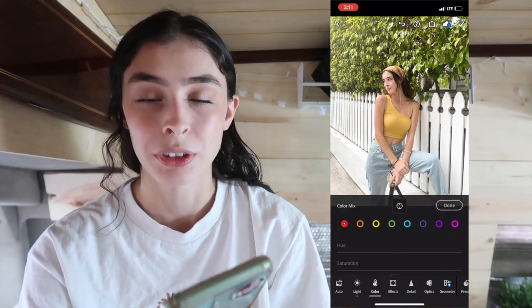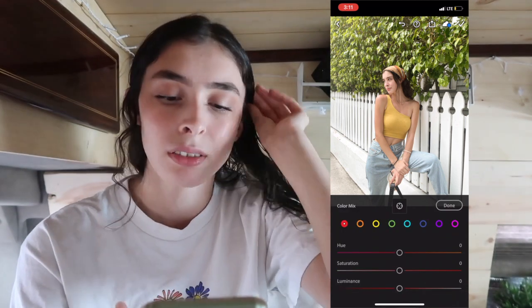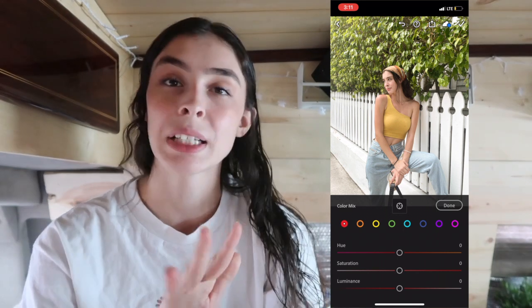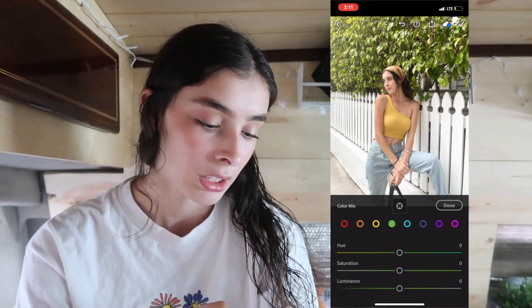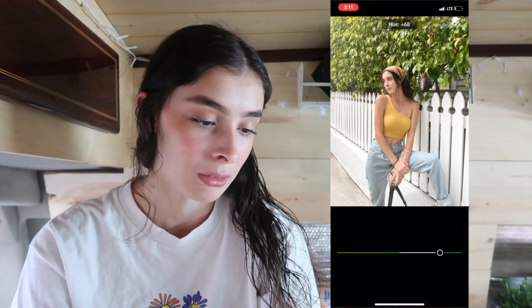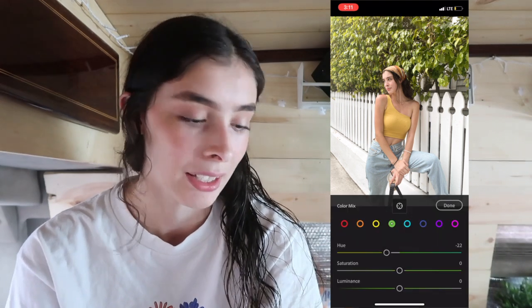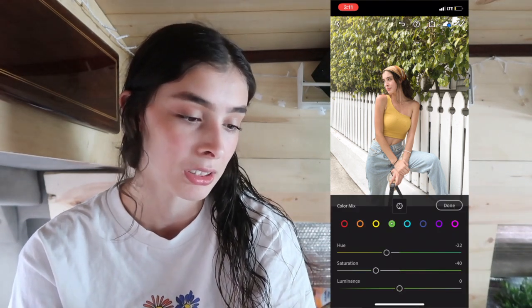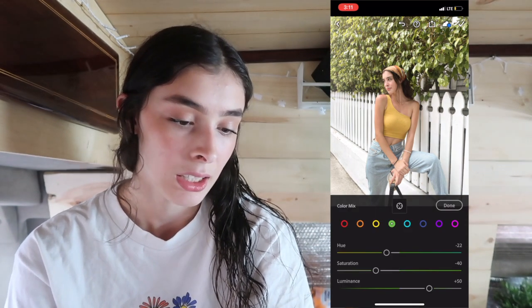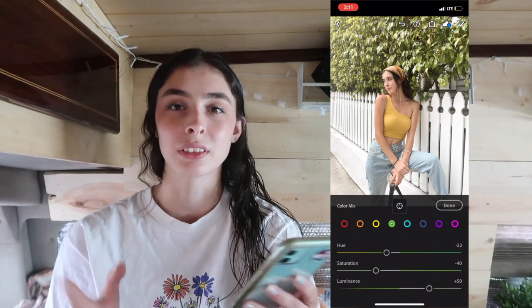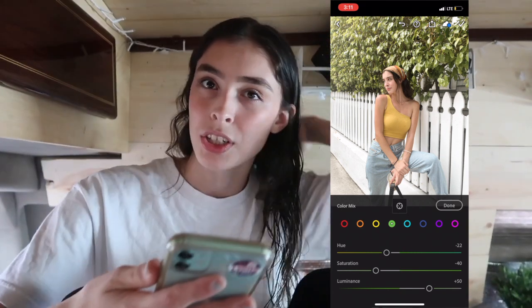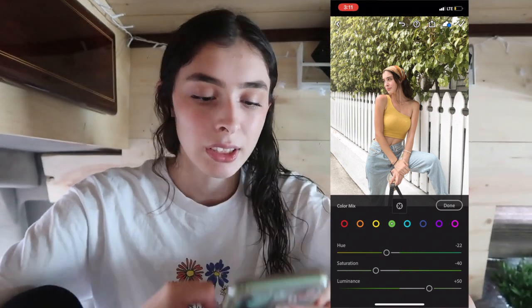So next I'm going to go into mix, and this is really what does everything for me. The first thing I'm going to do is go into the green, and I'm going to slide it to be more brown. As you can see, here's the really green, and this is really brown. I don't want it to look dead, but I do want it to go down, as well as the saturation, and then put the luminance up. As you can see, it kind of just brightens the green because I don't really like harsh greens on my Instagram feed.